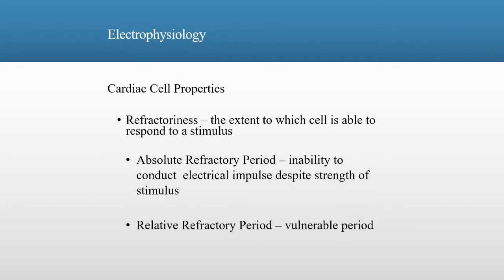Let's discuss cardiac cell properties. The term refractoriness is the extent to which a cell is able to respond to a stimulus. During the absolute refractory period, cardiac cells do not have the ability to conduct electrical impulses despite the strength of any electrical stimulus.